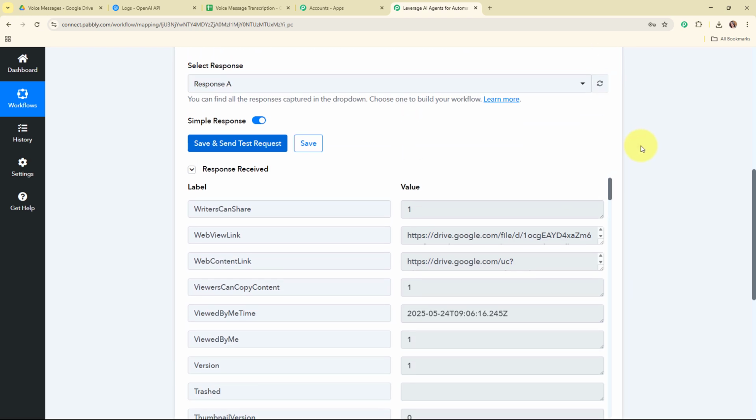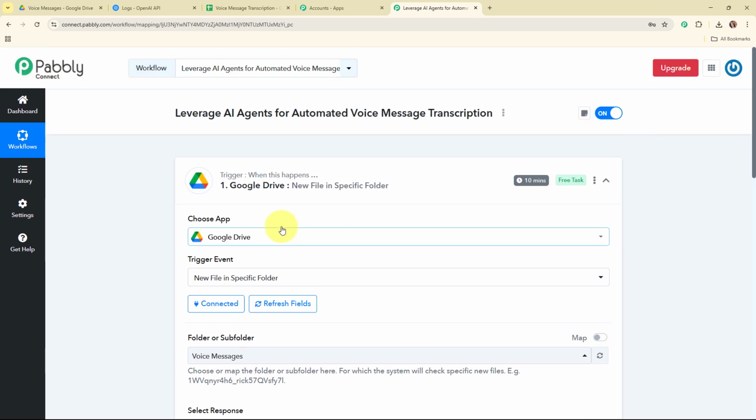So with this, we have successfully set up our trigger over here. Here let me tell you that Google Drive is a polling based application. That means it will capture the new responses within 10 minutes.